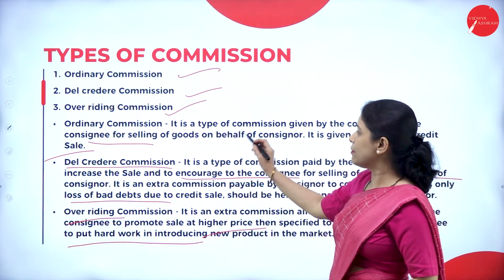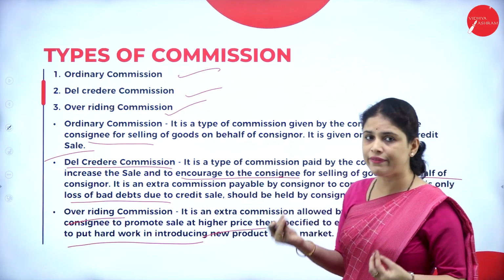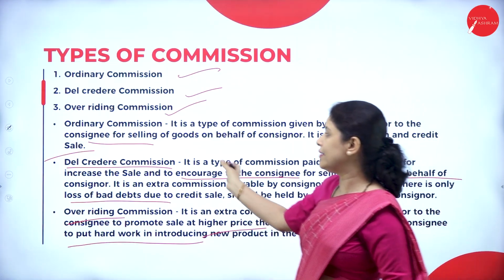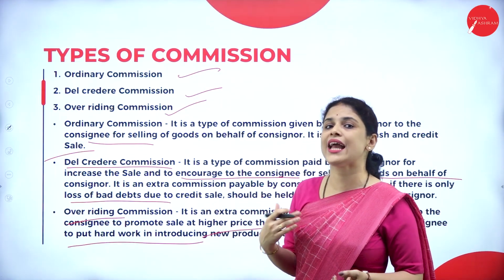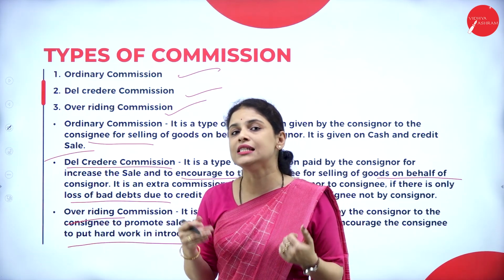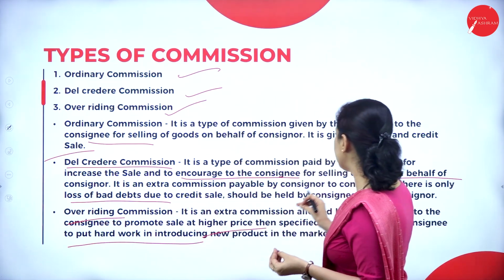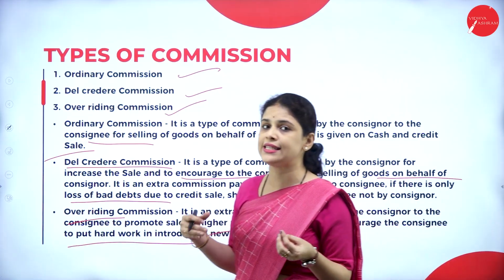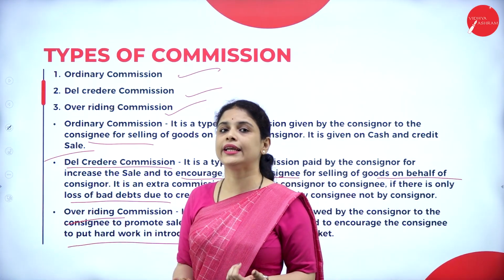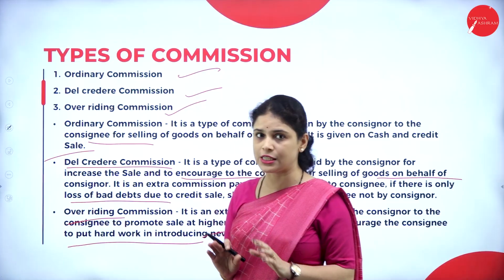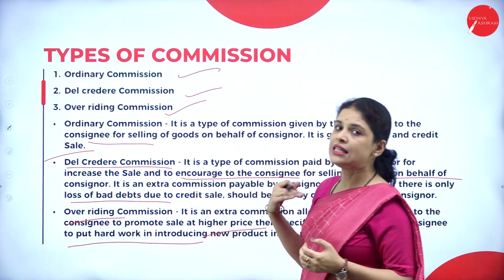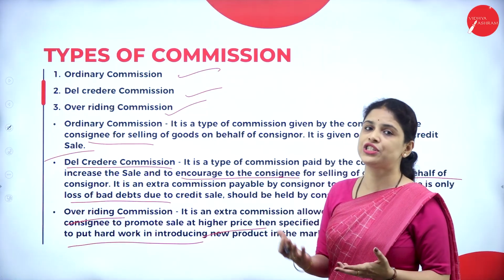So here ordinary commission is the basic commission given by the consignor to the consignee for selling of the goods. But whenever it comes to del credere commission, it is the extra commission given by the consignor to the consignee. Why? Because if there is any bad debts due to any credit sale, who will take the responsibility here? Consignee will take the responsibility, not the consignor. Next, overriding commission is selling the goods on extra price.